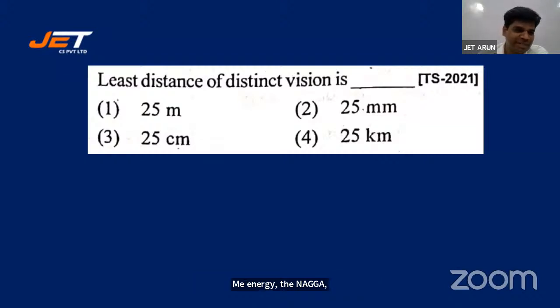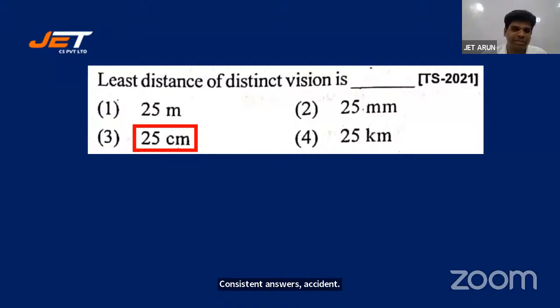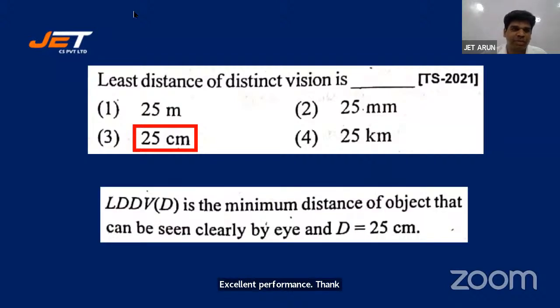All right, answer is 3. Renuka says answer is 3. Dhari says 3. Veda says 3. Akhil says 3. Consistent answers. Excellent. And 3 is absolutely right, students. Excellent performance. Everyone is doing well. Let's look at the statement. Least distance of distinct vision is the minimum distance of the object that can be seen clearly by eye, and it is equal to 25 centimeters.